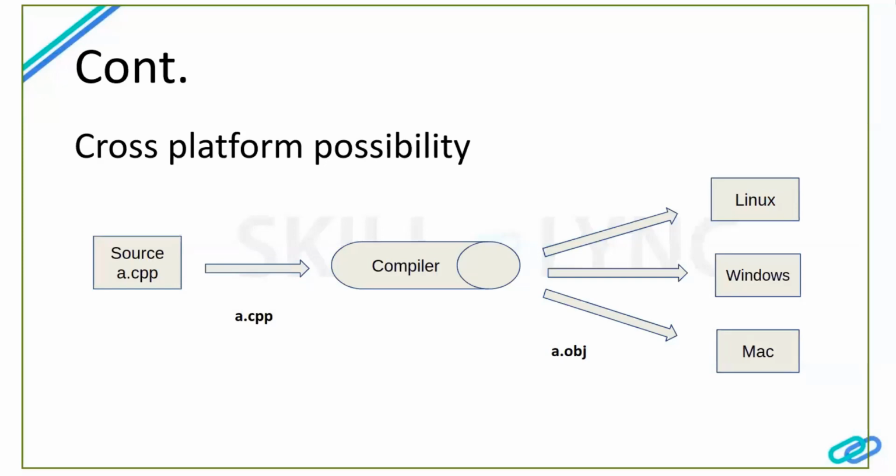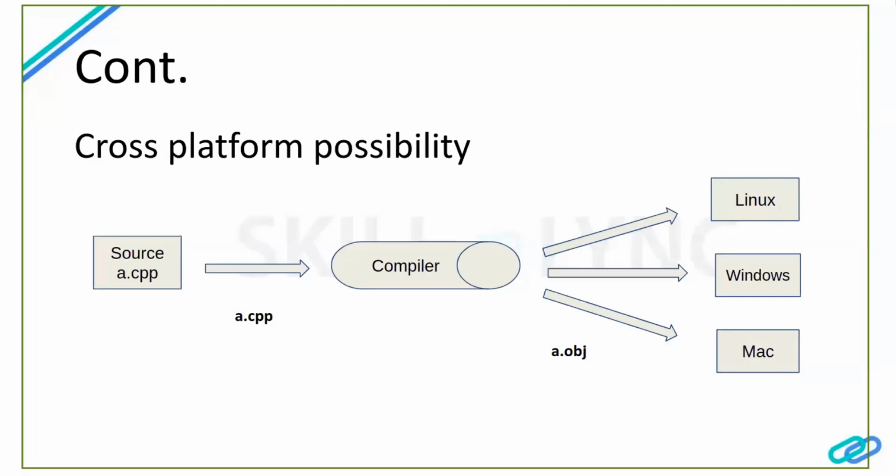If we go to Linux, it will create an exe that can run on that specific system. So we need not change our source code. The compiler is designed specifically for that operating system, so it can convert the .cpp file into an object file, then create an exe out of it.